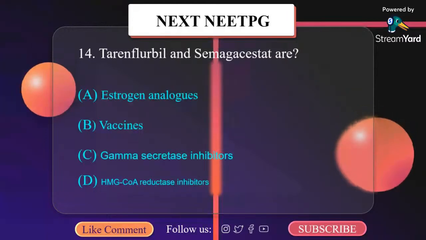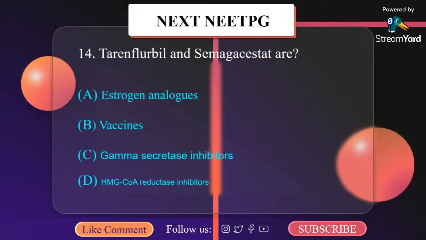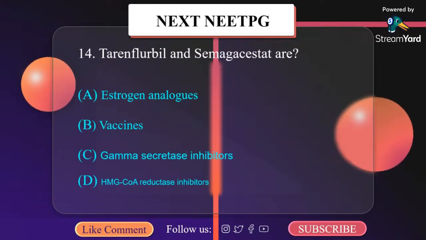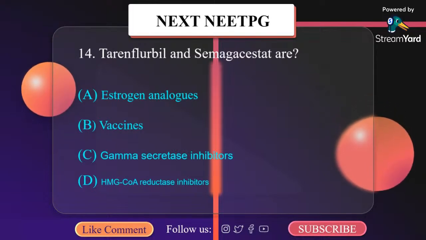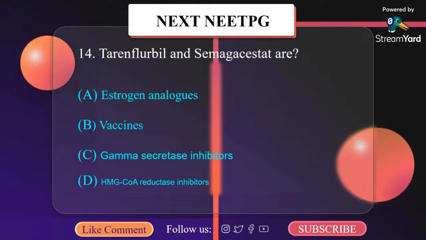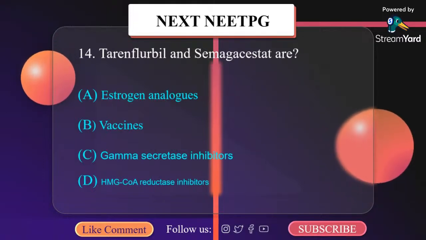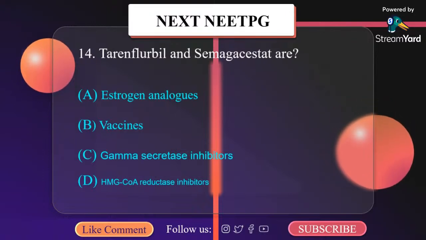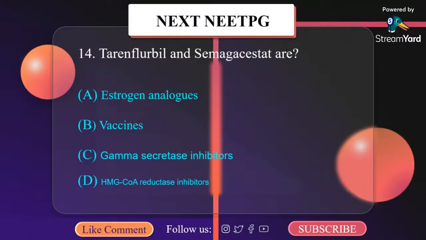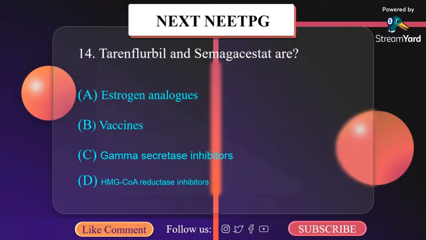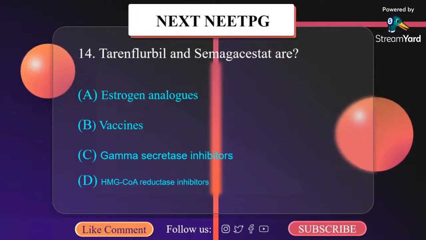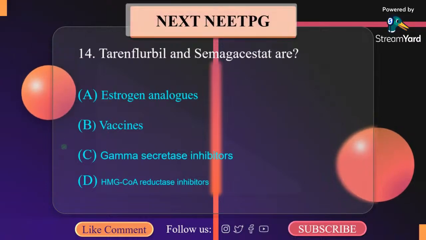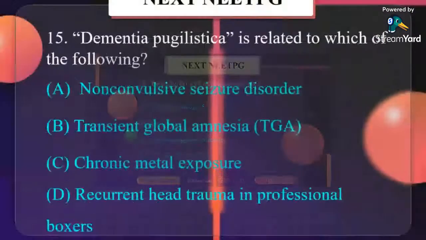Tarenflurbil and semagacestat are A. Estrogen analogs, B. Vaccines, C. Gamma secretase inhibitors, D. HMG CoA reductase inhibitors. Tarenflurbil and semagacestat are gamma secretase inhibitors. Their use is being explored in autosomal dominant AD treatment with a hypothesis that they would diminish the production of AB42. So the correct option here is gamma secretase inhibitors.